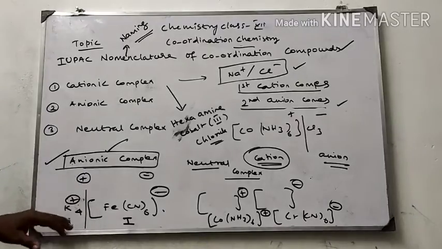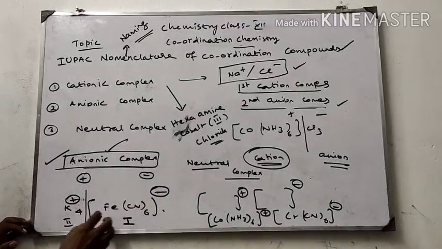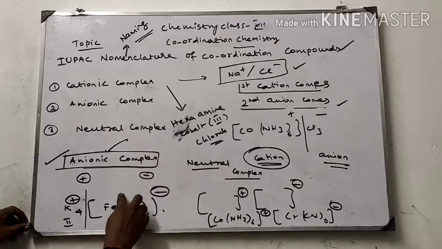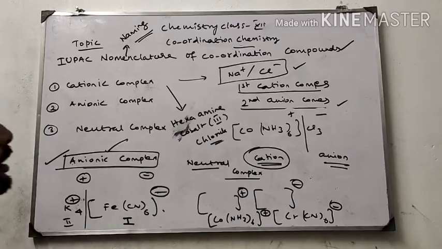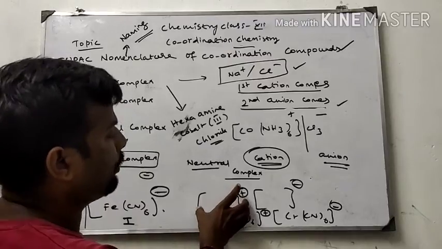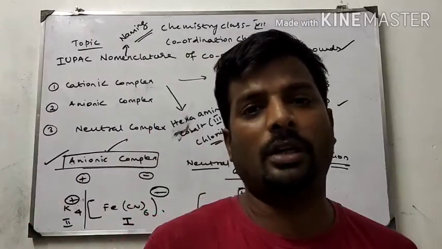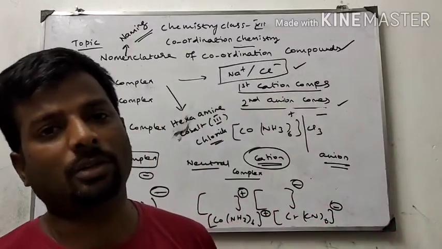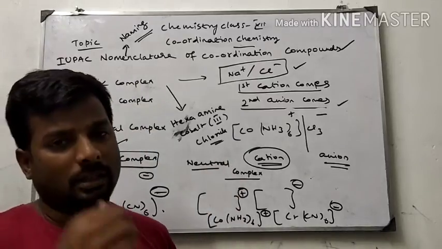Next, anionic complex. In an anionic complex, the negative part comes first and the positive part comes next. In the negative part, the ligands come first, after that the central metal atom. In the case of a neutral complex, both the positive complex and the negative complex are equally present. Neutral means positive and negative ions mutually balance each other. That is called a neutral system. So these are the three types of coordination complex.